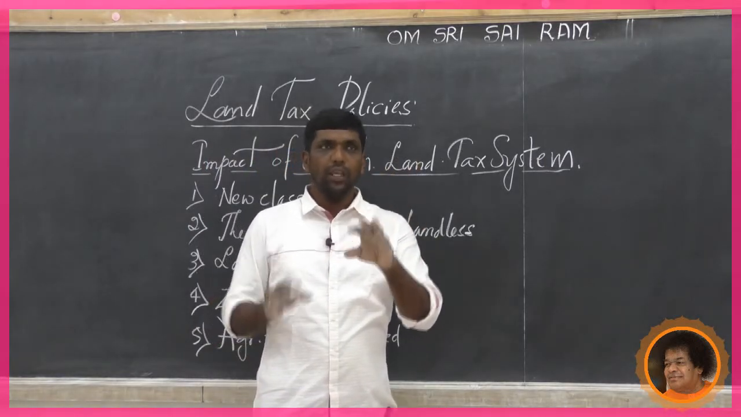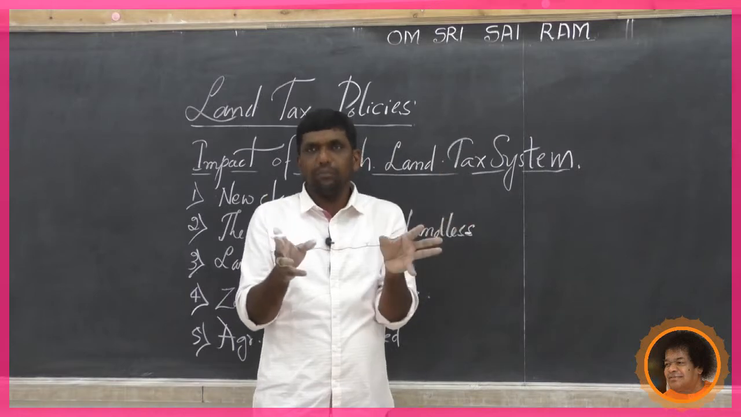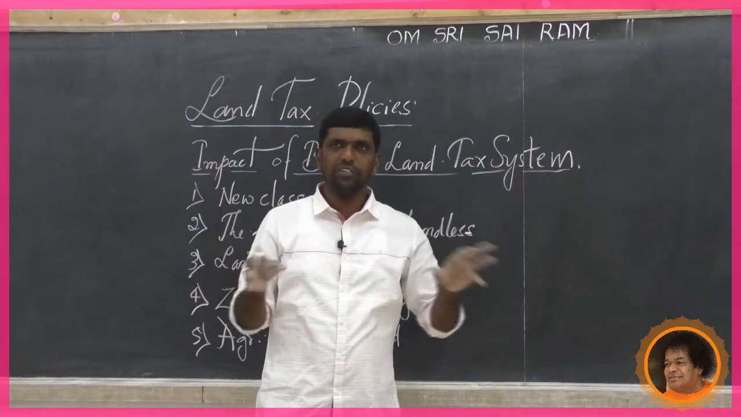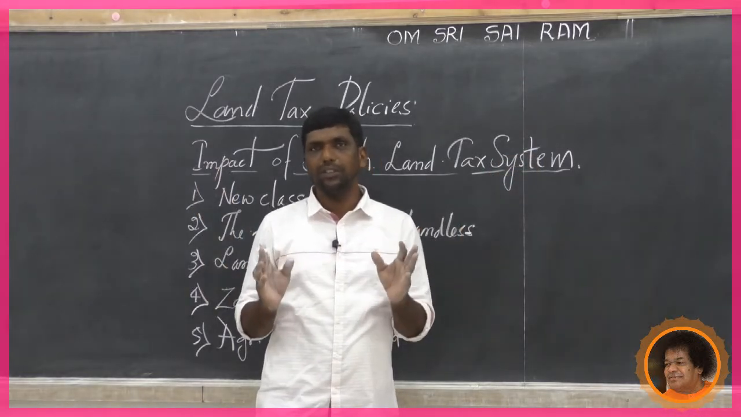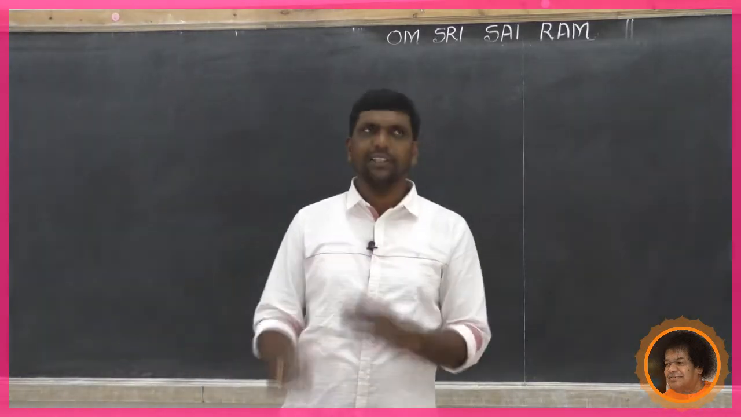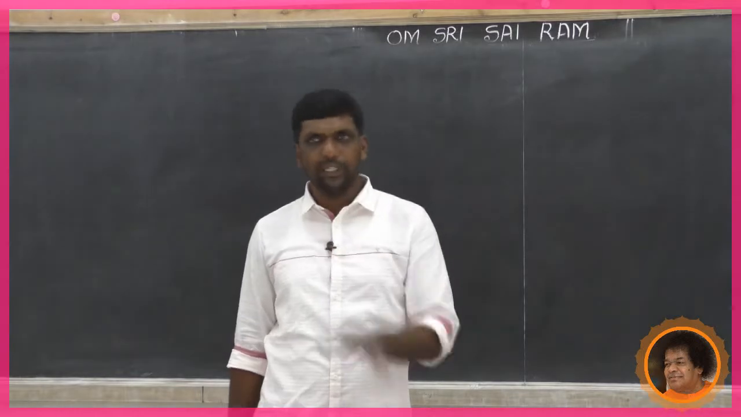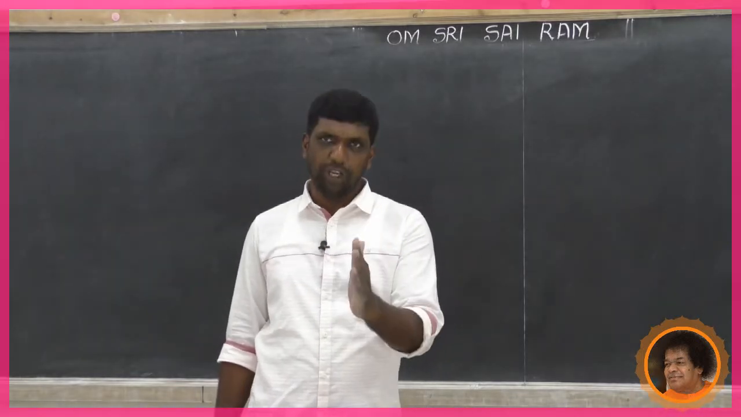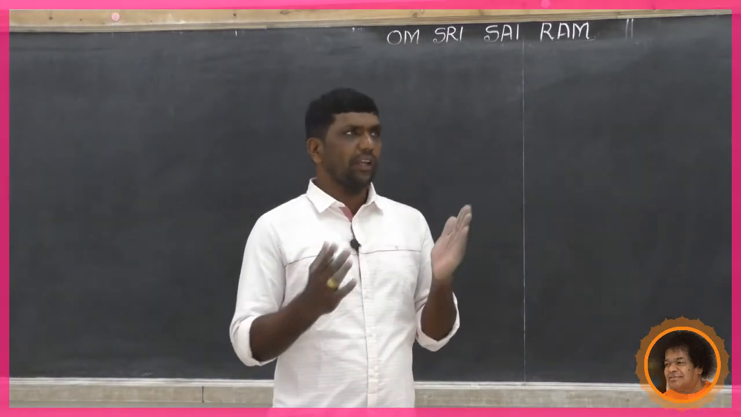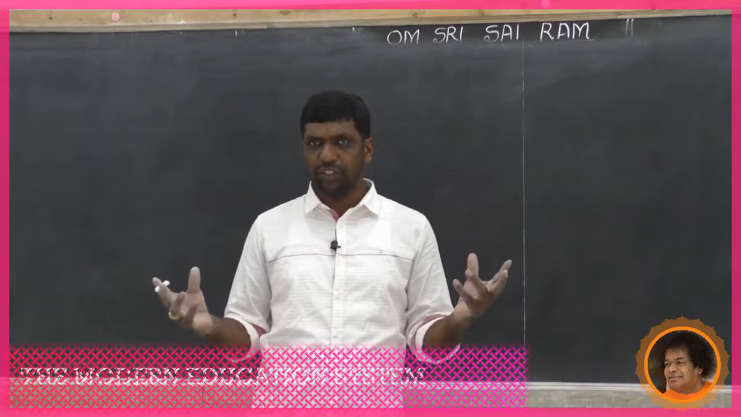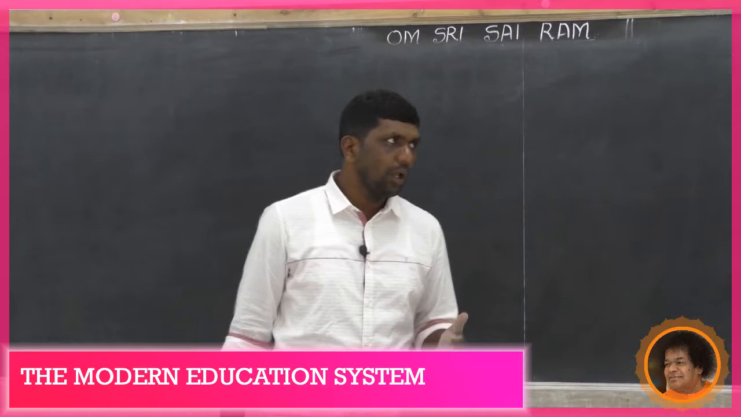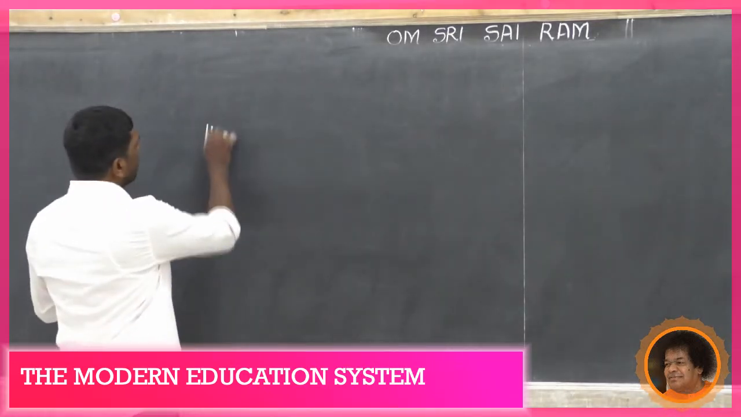But here we can see these Rayatwari system, Malwari system and Zamindari system introduced in various British regions and native rulers' territory. Dear students, we can see British impact on another sector. It is a major sector, that is our education system. Here we can go through the modern education system and what are the impacts which occurred in the modern education system. Now we are going to see the modern education system.